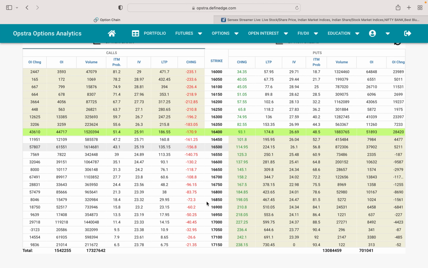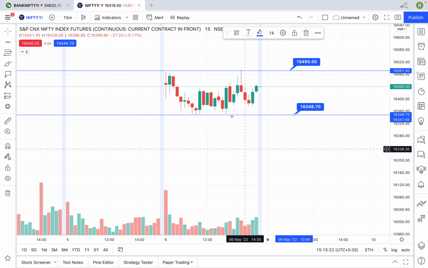Now the next zone, what is 16,348? Let's keep it as 16,350 or 16,400. Now at 16,350, if you are observing, there are no call sellers. That is why market is going down. Now why is it not going down below this level? Because we need to see the put side now. What is happening on the put side at 16,350? There already at 16,300, 41,000 contracts are written, which means put sellers are there. So they are not allowing the market to go down below this particular level.